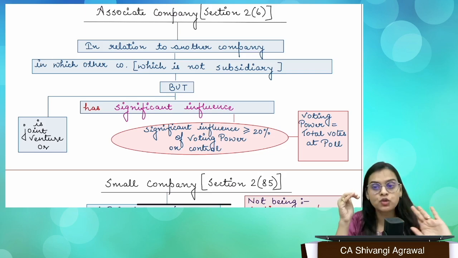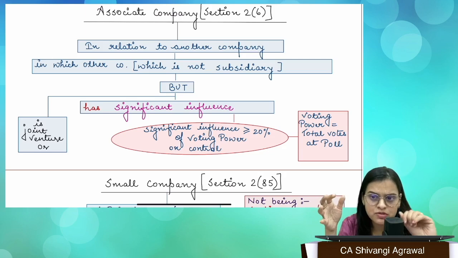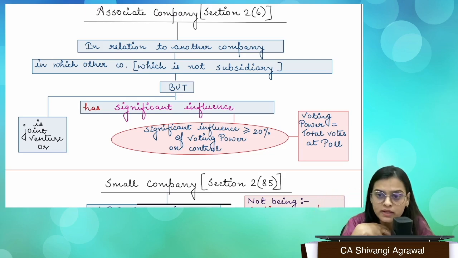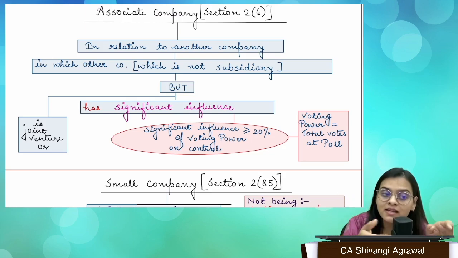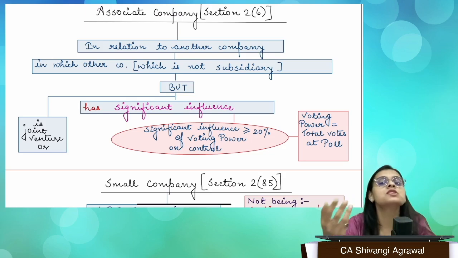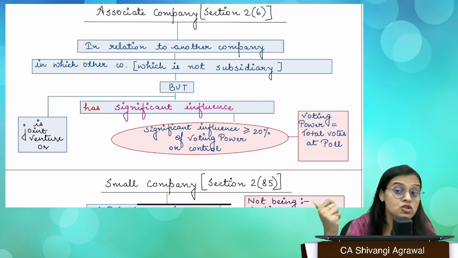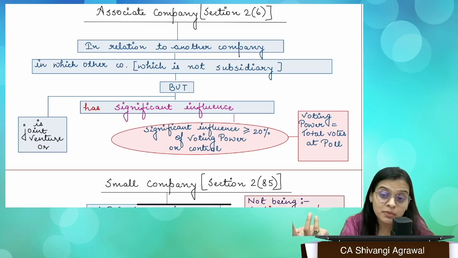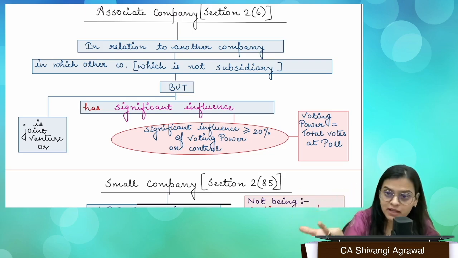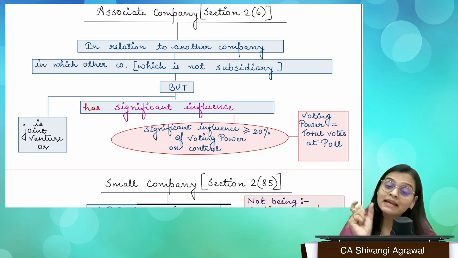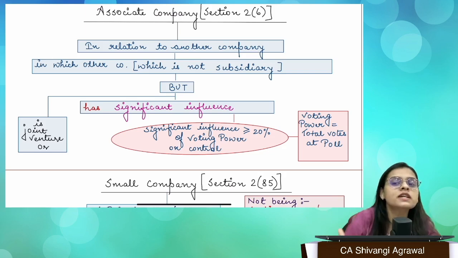If I am a company, I am holding, let's say, 30% shares in another company. So that company does not become my subsidiary. Why does it not become your subsidiary? Because you need to have more than 50%. So you don't have that much control or voting power. Yet you have a significant influence. What is the significant influence?